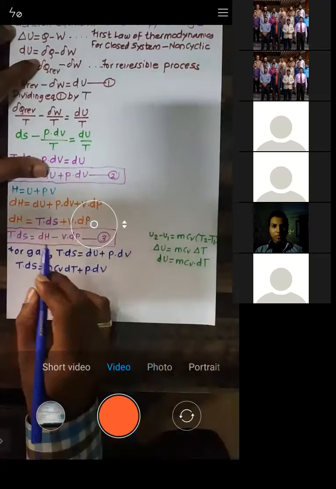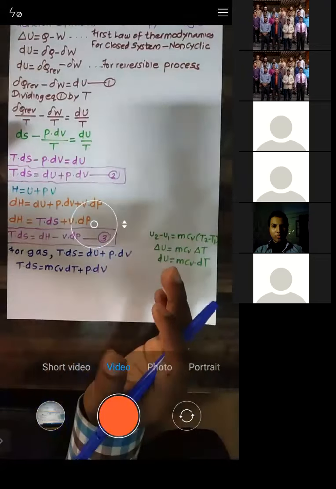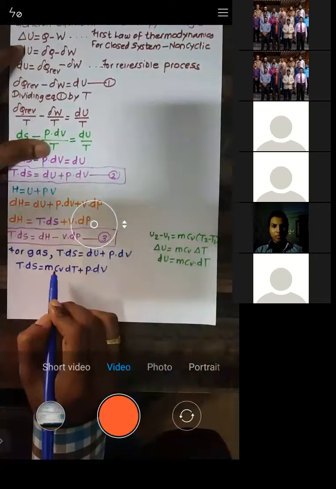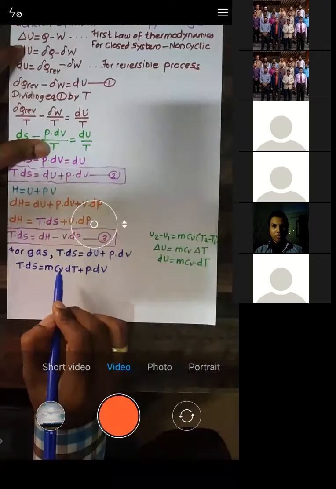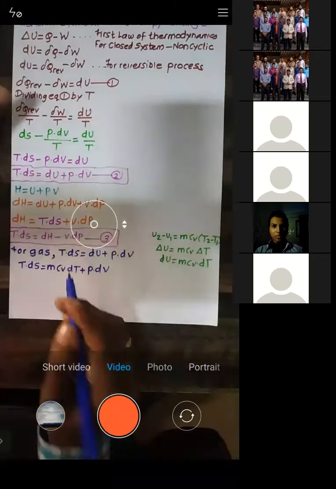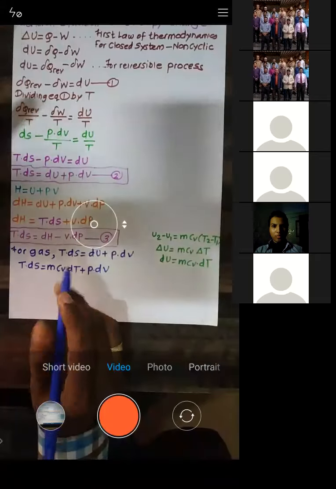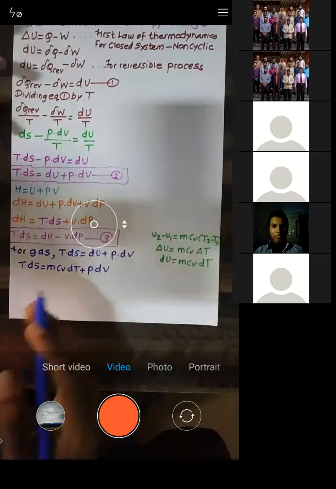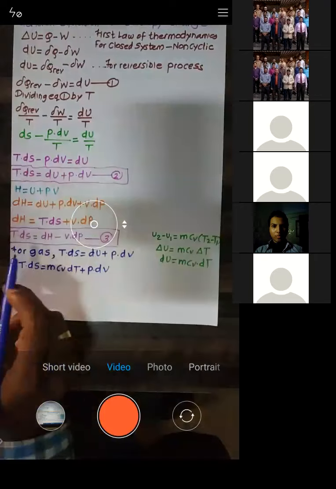For a gas, Cp and Cv are different, not the same. That's why for dU I have taken mCv. Cv indicates that it is a gas; whenever it is only C, it is a liquid. The value of Cv being different means Cp will obviously be different, which indicates a gas.